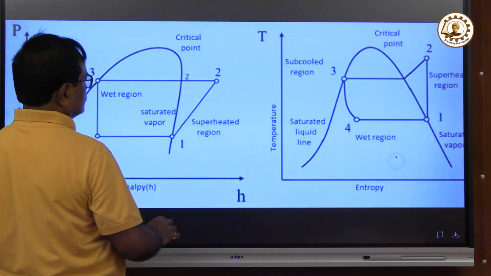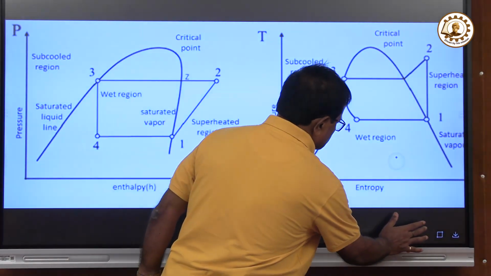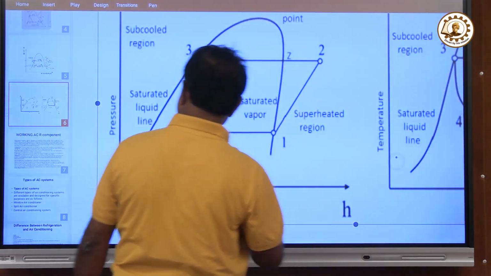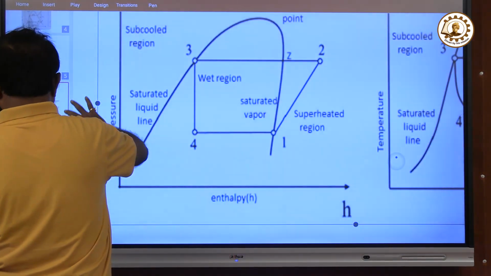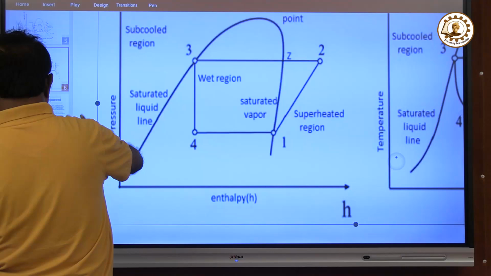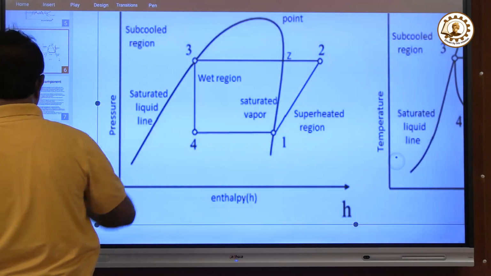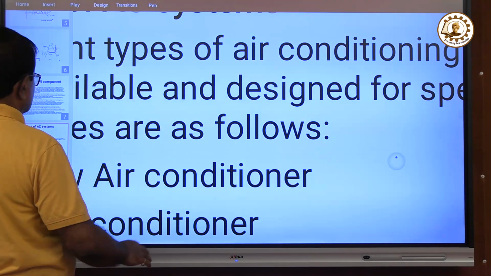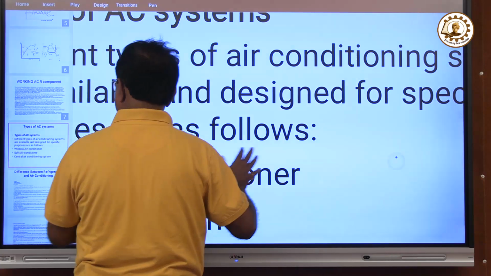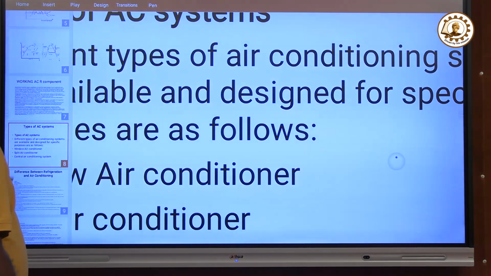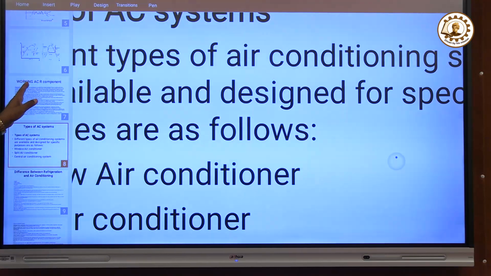Now, types of AC systems. You have understood how the AC works, and I have already told you what the components are. Now the different types of air conditioning systems.